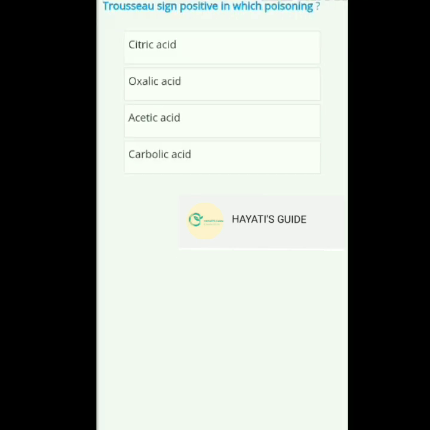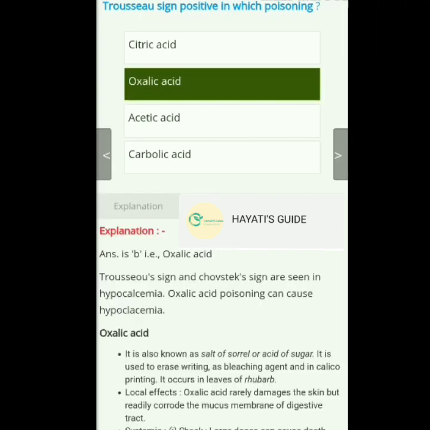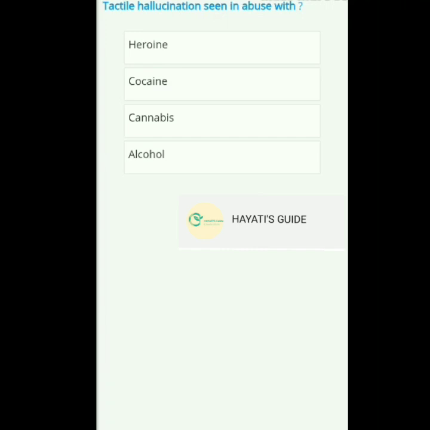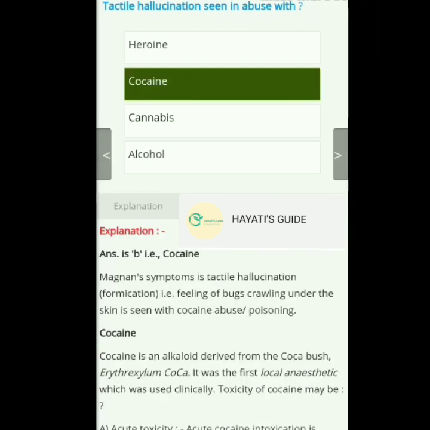So, next question. Trousseau sign is positive in which poisoning? And the answer is oxalic acid. Both Trousseau sign and Chvostek sign are seen in hypocalcemia. And hypocalcemia is a symptom of oxalic acid poisoning. Next question. Tactile hallucination is seen in abuse of? And the answer is cocaine. Tactile hallucination means a feeling of bugs crawling under the skin.